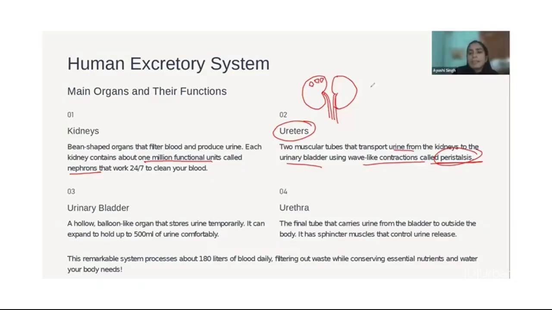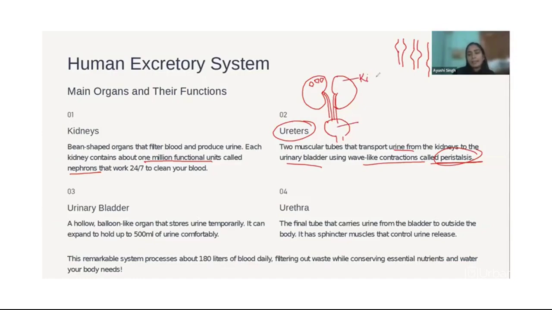Similarly, peristalsis is a wave-like movement that is passed on and on. The ureter also does that movement, and everything reaches down to a hollow, balloon-like structure called the urinary bladder.